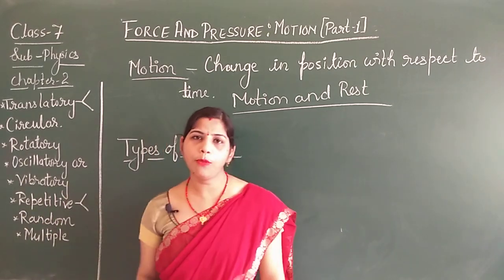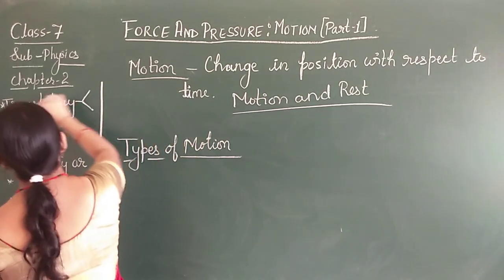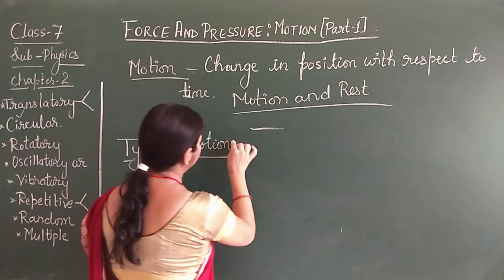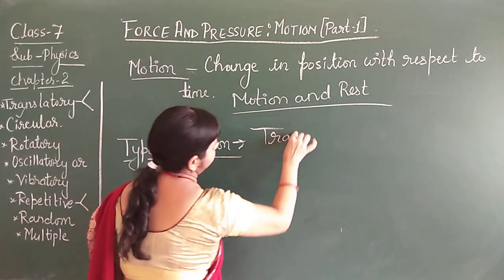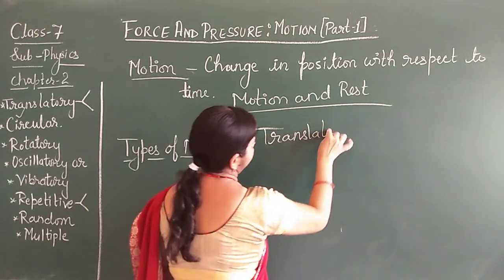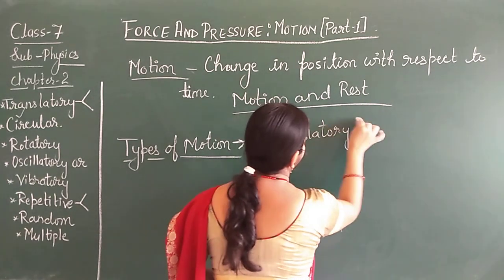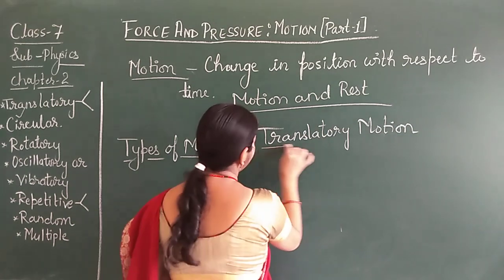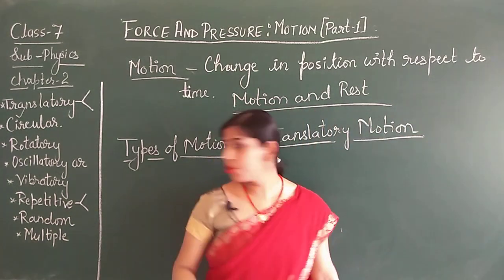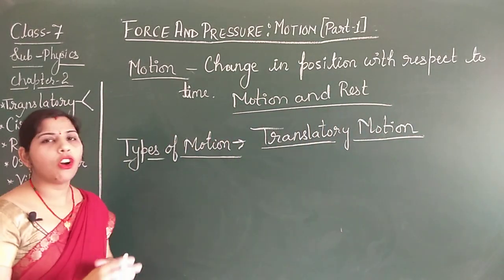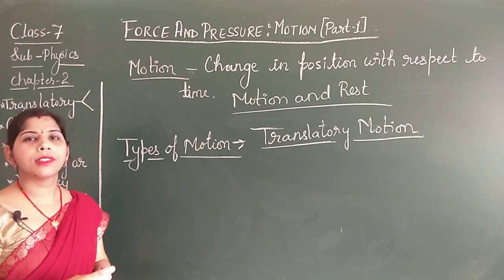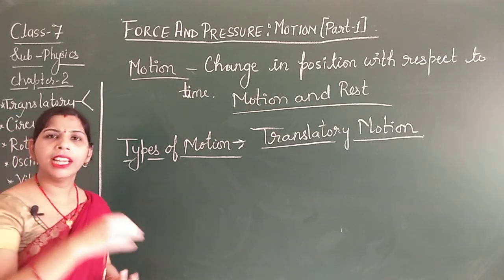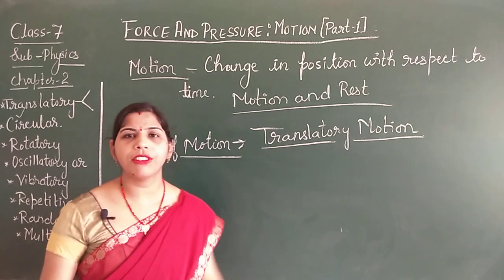The first type of motion is translatory motion. So what is translatory motion? That means when an object moves permanently from its place, that is translatory motion.